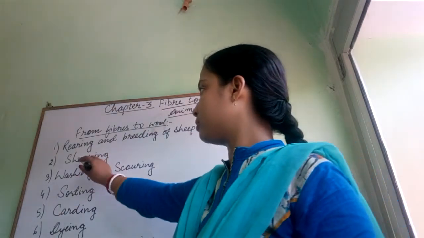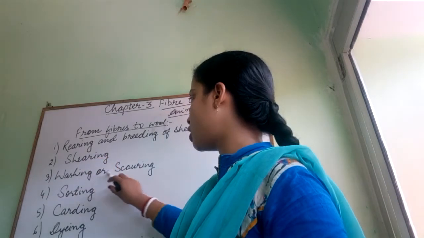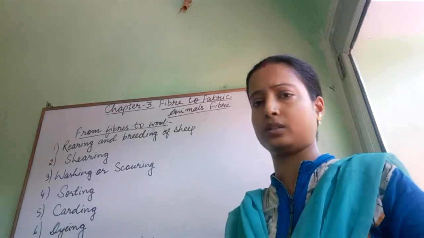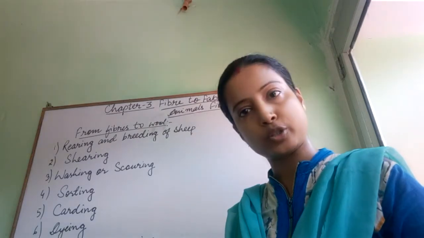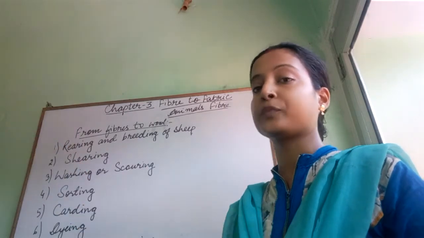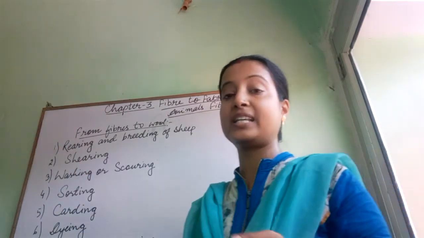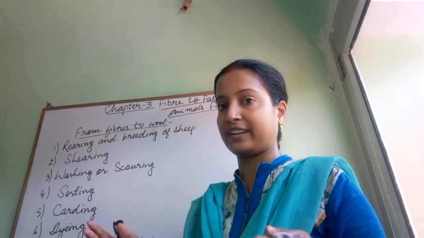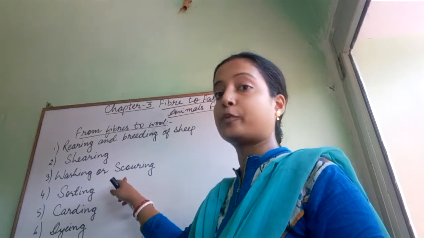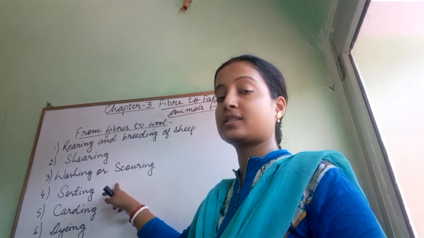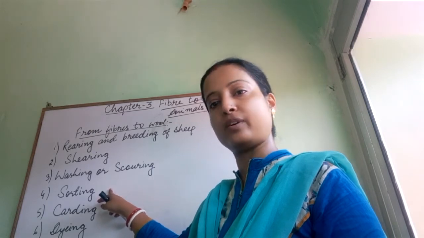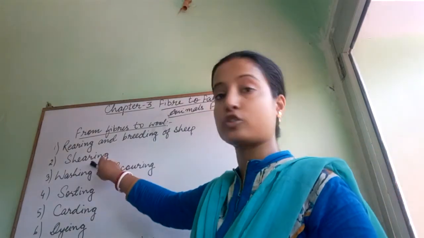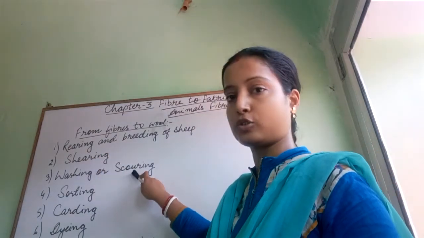Okay, so this is all about shearing. Now comes washing or scouring. In washing and scouring, what happens? The sheared wool is washed with a soap solution in a number of tanks, to remove the grease, dirt and dust from the wool fiber. So we can find the definition of scouring also: the process of removing dust, dirt and grease from the wool fiber is called scouring. Shearing is done by machine, and scouring is also done by machine.